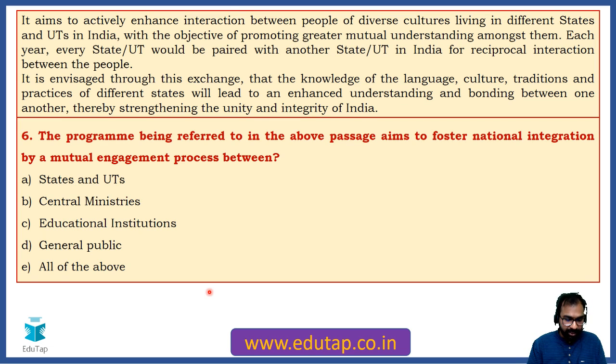Okay, Mohit is saying E. Neha is saying A. Dilip is saying A. Shakti is saying E. Pari is saying A. Again, you are confused between A and E. Please answer. Is it states and UTs? Is it central ministries? Is it educational institutions?